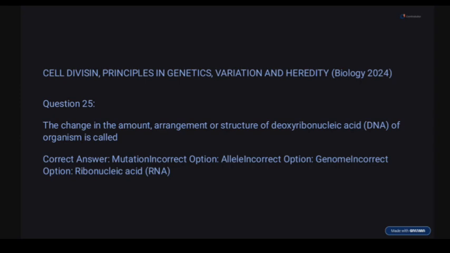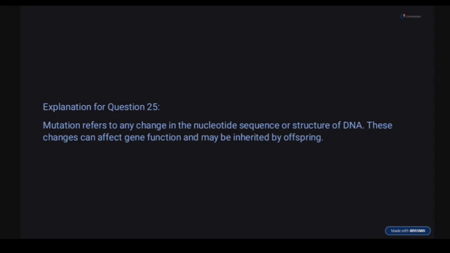So 25. The change in amount, arrangement, or structure of DNA of an organism is called what? Options: mutation, which is correct. Other options: allele is wrong, genome is also wrong. Allele just means variance of a gene. Genome simply means entire genetic material, and RNA is involved in protein synthesis. So mutation is an alteration, that's a change in DNA sequence, okay? Any change to nucleotide sequence or structure of the